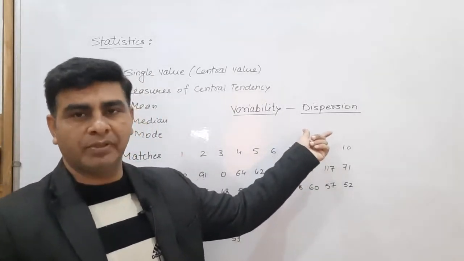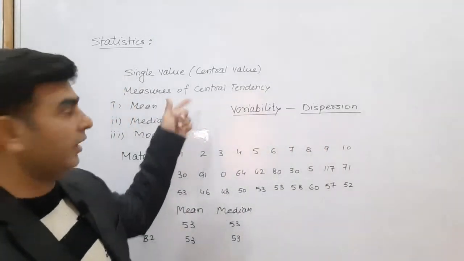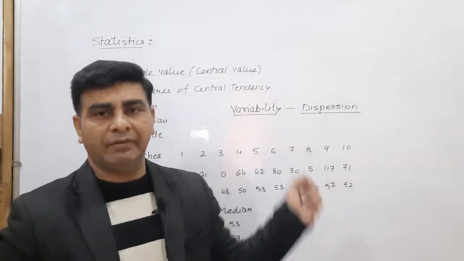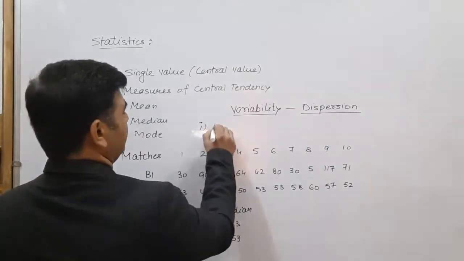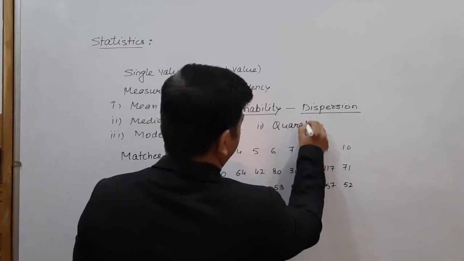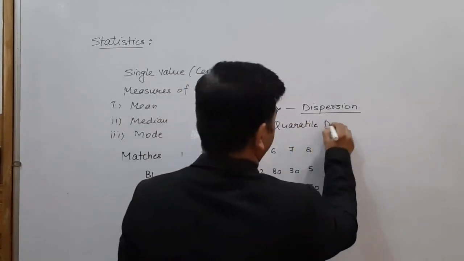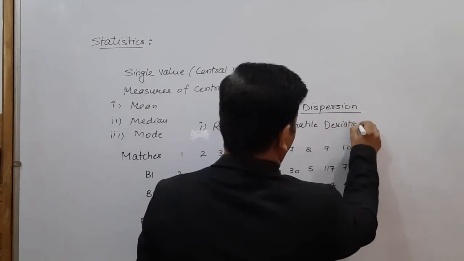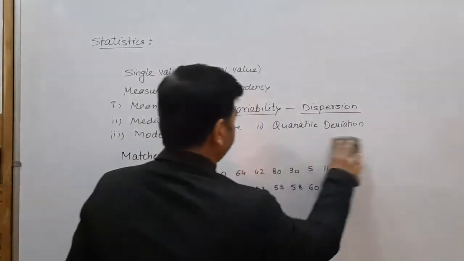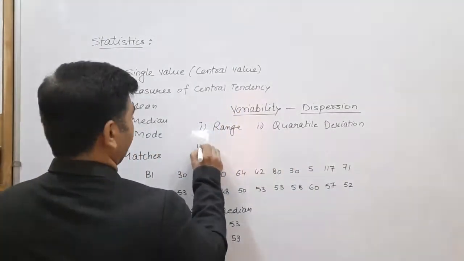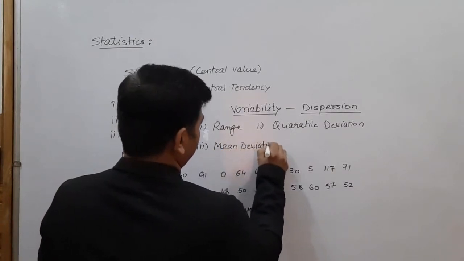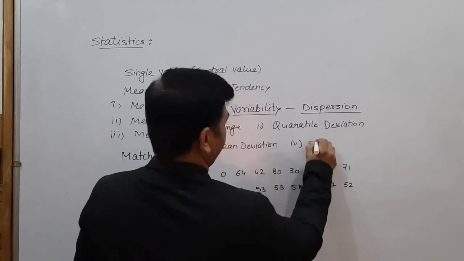Actually, the measures of dispersion, like the measures of central tendency, which are mean, median, mode. ऐसे ही यहाँ पर measure of dispersion is there, and which can be done through 4 methods. Number 1 is range, number 2 is quartile deviation, number 3 is mean deviation, number 4 is standard deviation.